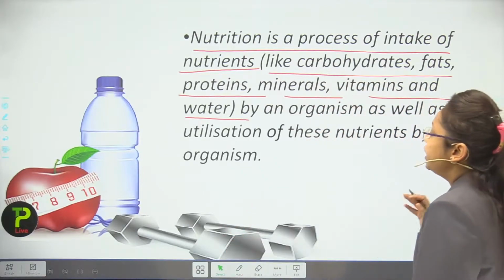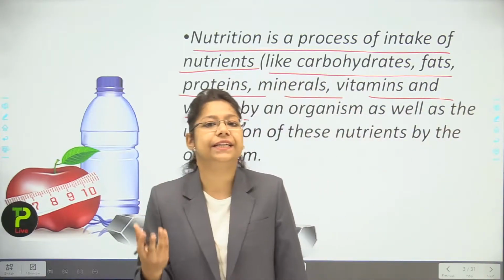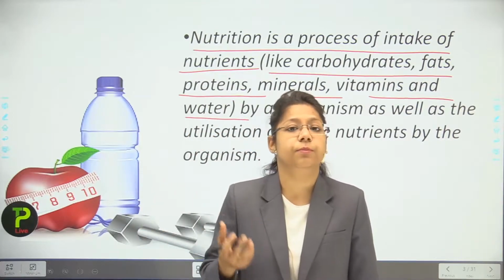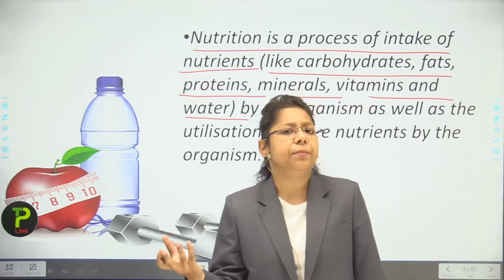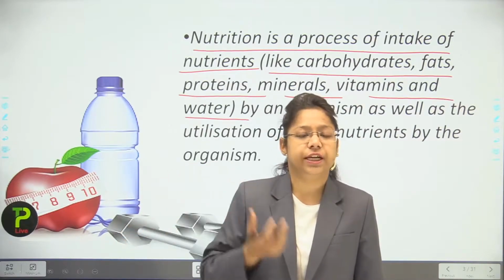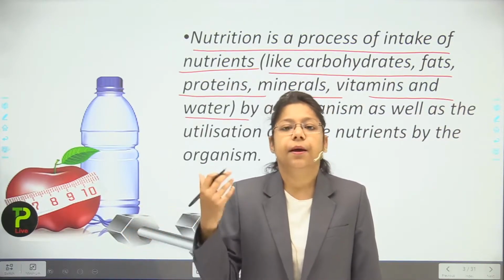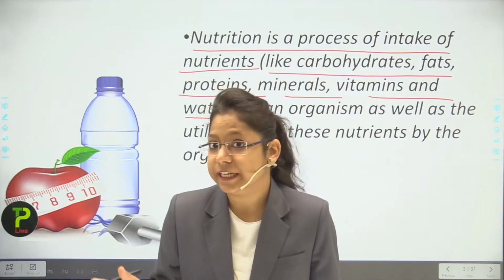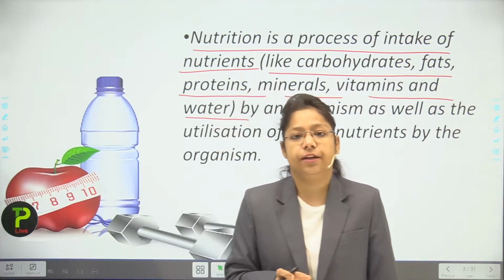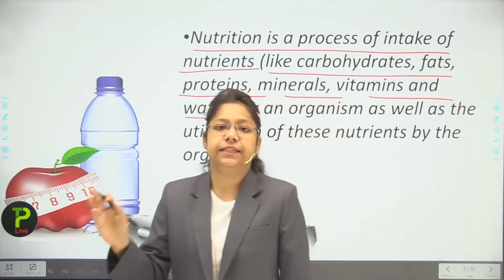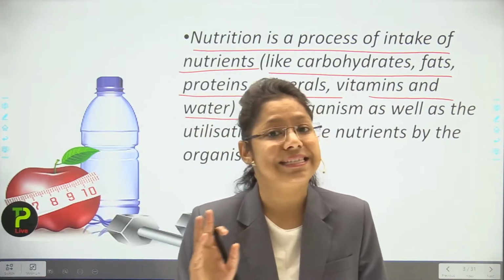Now we talk about proteins. Proteins are usually gathered from non-veg material, maybe beef, chicken or anything else. If we talk about vegetarian food, then the protein is taken from pulses and cereals.